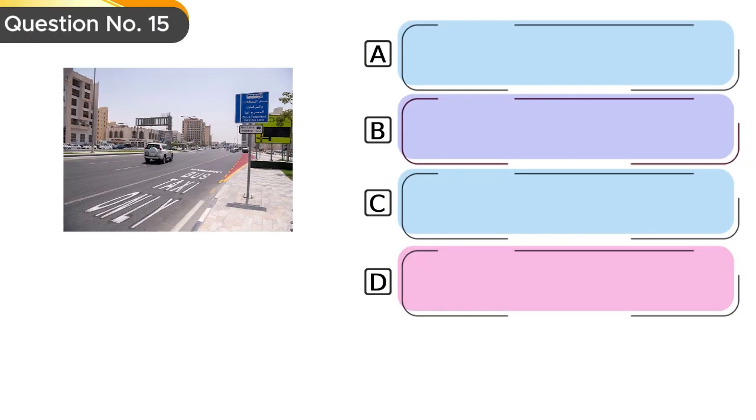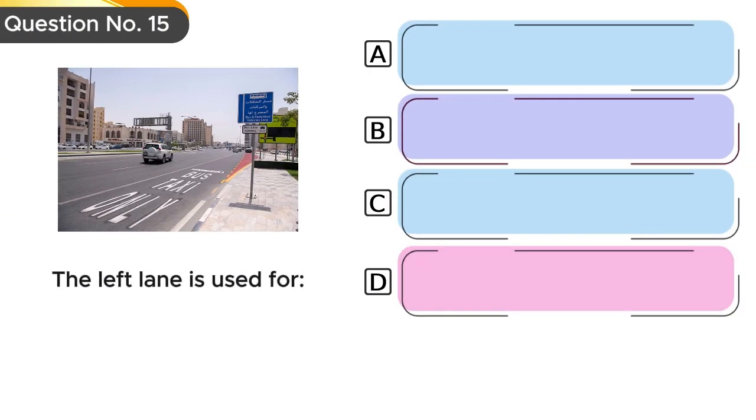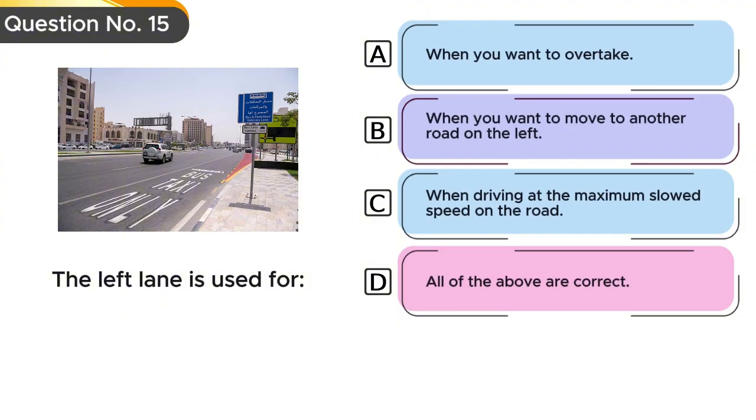Question number 15. The left lane is used for Option A, when you want to overtake. Option B, when you want to move to another road on the left. Option C, when driving at the maximum speed allowed on the road. Option D, all of the above are correct.